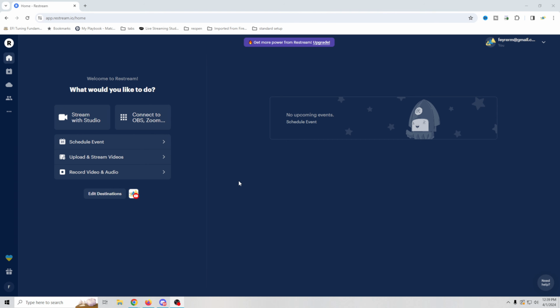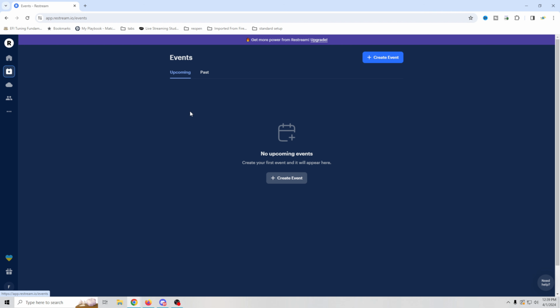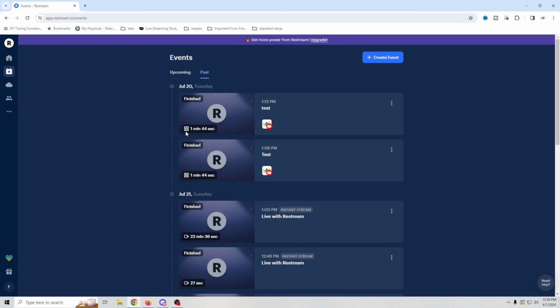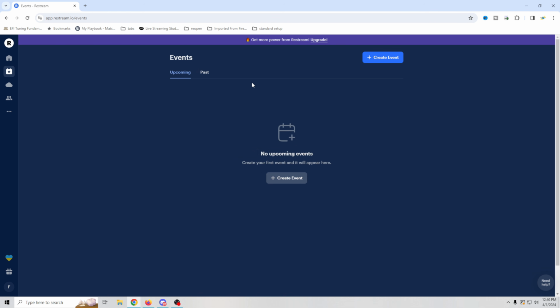Sign-in is super easy. All you need is an email address. You guys have signed into lots of stuff before, so I don't really need to go through that. Here's what you get when you come in here. Over on the far left, you've got your home, events. So if you have any scheduled events and then any past events that were in there, you could take a look at those as well.